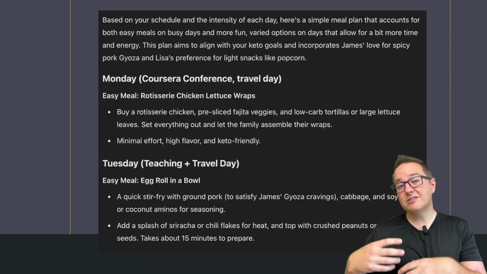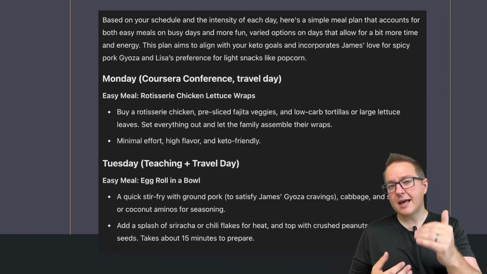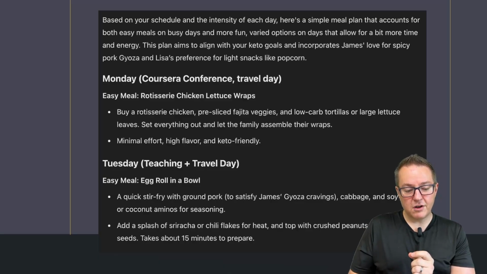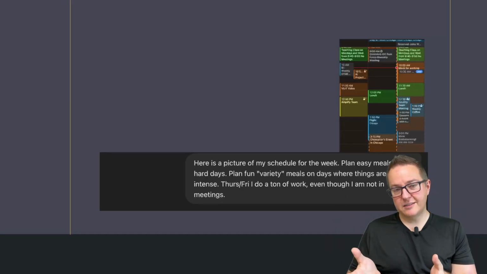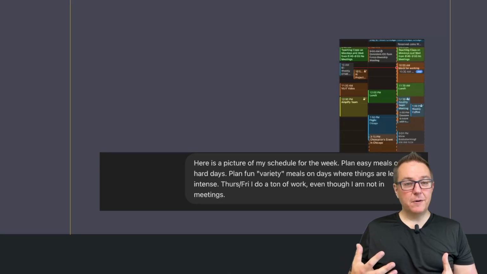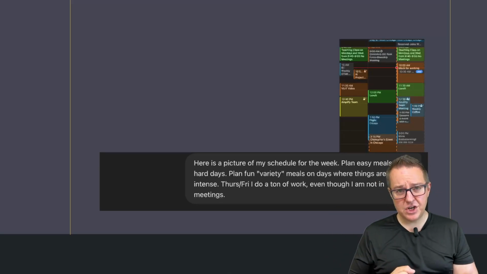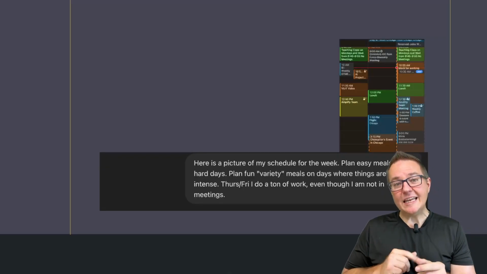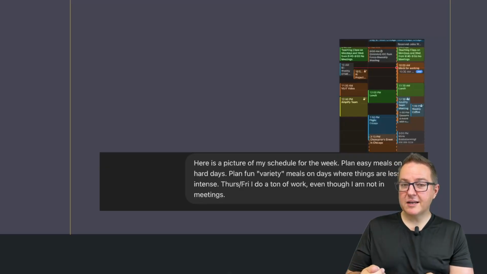And generative AI gives us fundamentally new capacity. It's incredibly flexible if we can think about how do we craft a conversation and get the right information into the conversation in order to solve the problem. In this case, all I had to do was get a screenshot of my calendar into the conversation. I didn't have to have some elaborate data entry system or pull from my calendar with all of this authentication or other stuff. It's great if you've got that, but for a lot of problems, we can get there and solve it really fast simply by thinking about how do we craft the right context for this conversation.